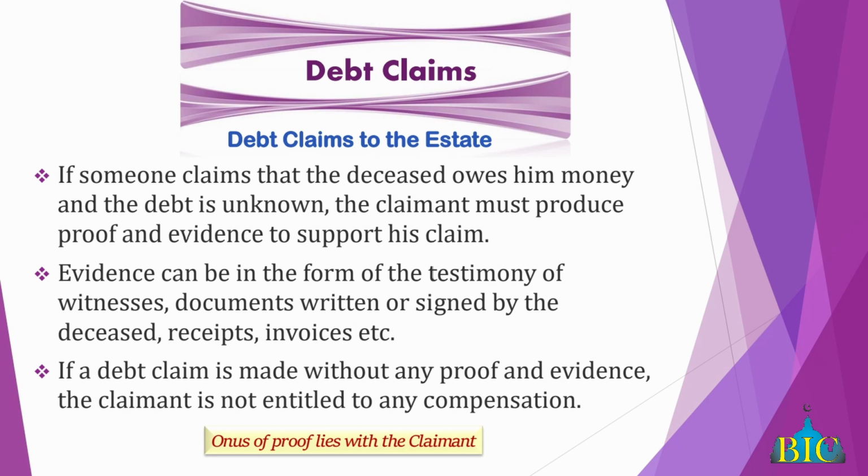So if a person comes now to claim, that's what the hadith mentioned, faktubu: write it down. Even if you know him very well, write it down. You're not writing it down because you're afraid he's coming? No, this is the hikmah behind writing it down. If you give that person $50,000, you know him very well, and you don't write it down or tell your family anything, then when you die, that $50,000 is gone. What if that person decides not to come forward? Then who will be deprived of that $50,000? Your heirs. So for debts that are not known, a person who comes to make a claim must come with proof and evidence.